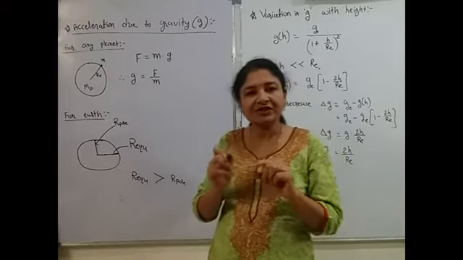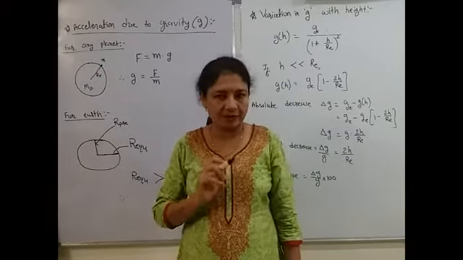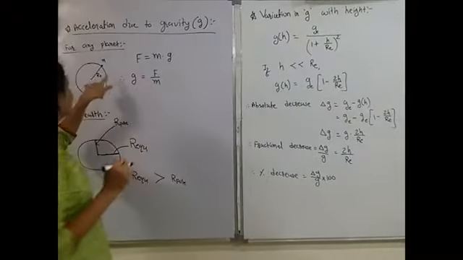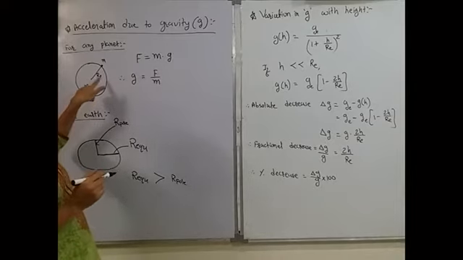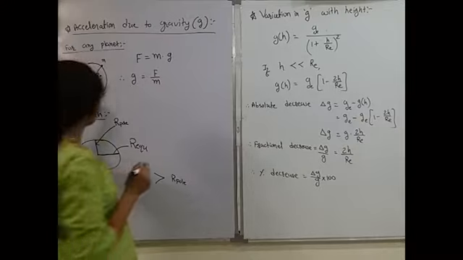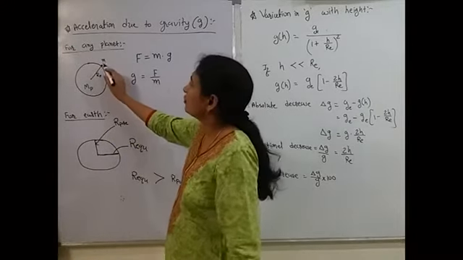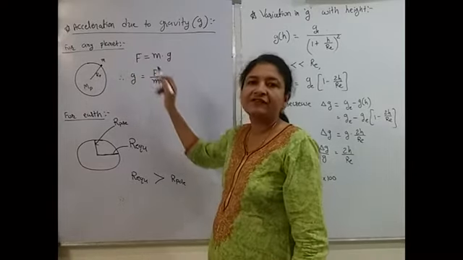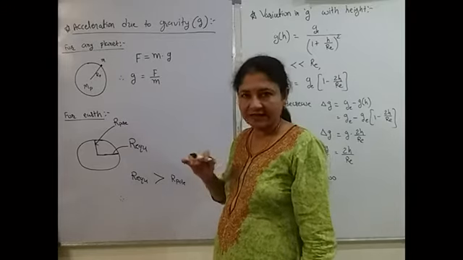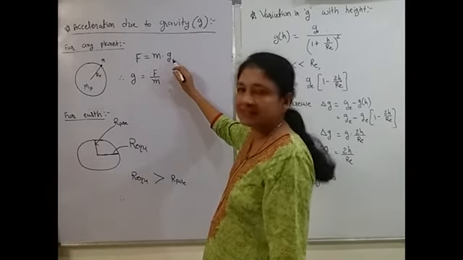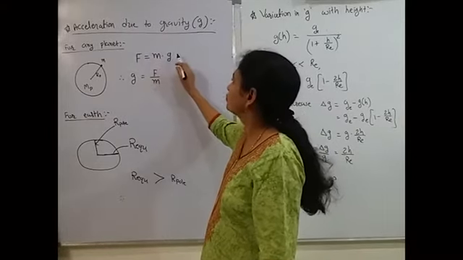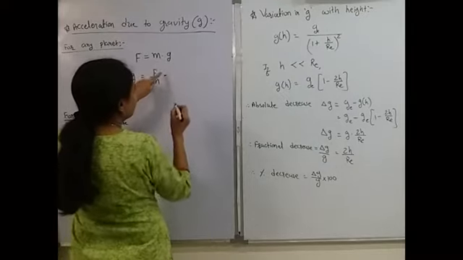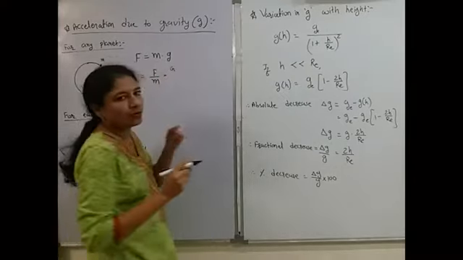Value of this acceleration due to gravity is different for different planets. So, if we consider any planet, for any planet x, y, z, okay, we are considering one planet. It has mass m planet and radius r planet. On the surface of this planet, an object of mass m is placed. Okay, then gravitational force acting on it, F is equal to ma, Newton's second law. Okay, so here a is nothing but g, that is acceleration only. So F is equal to m into g. That means g is equal to F by m. So what is value of F? F is gravitational force, that is G m1 m2 upon r square.